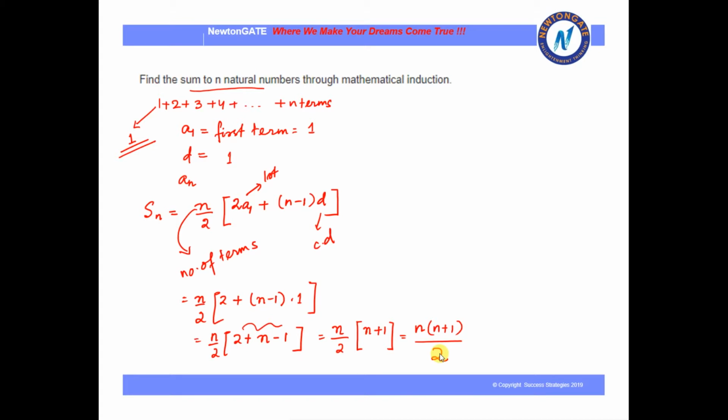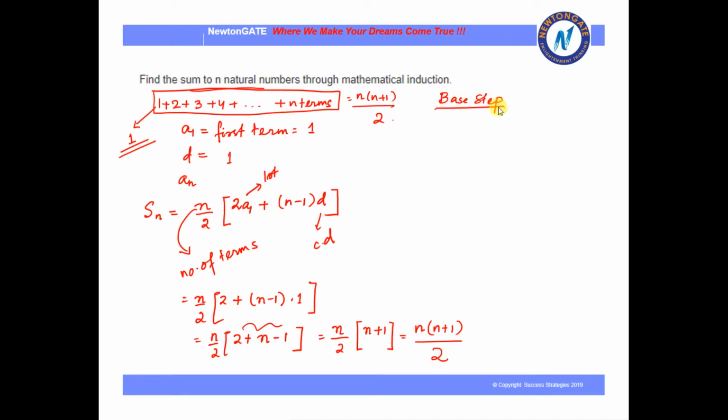Now by the formula we have shown that yes, this formula is coming, but is it correct? Are we correct? How do we prove it? So let us try it with mathematical induction. We have got that the sum of these n numbers is n into n plus 1 by 2. So in mathematical induction, what do we have to prove? We said the first one is the base step.